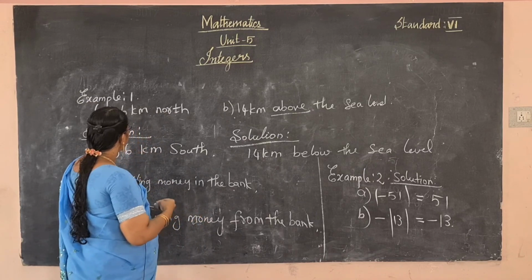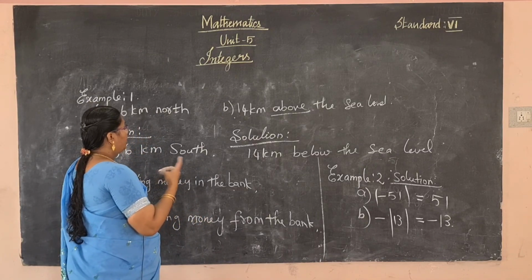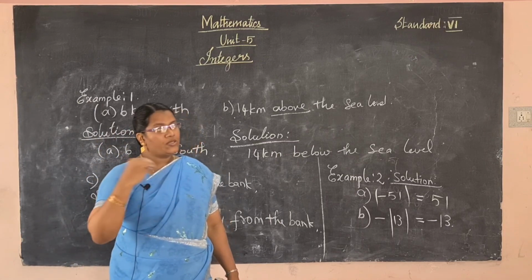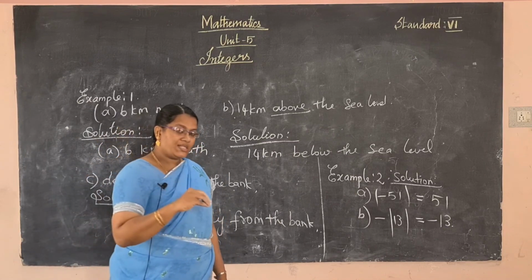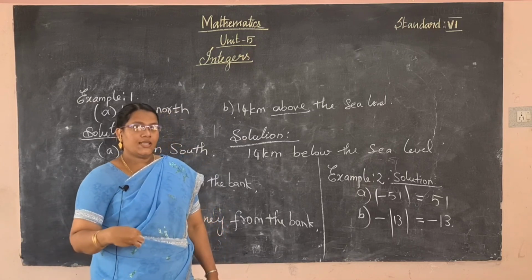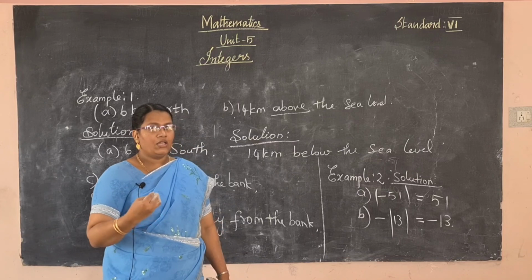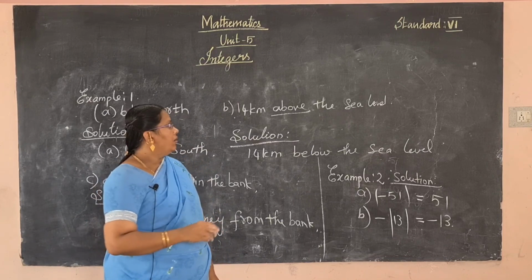And next, opposites of the natural numbers: minus 2 is the opposite of plus 2, above the sea level means below the sea level, north means south, east means west. So we have learned these concepts today.